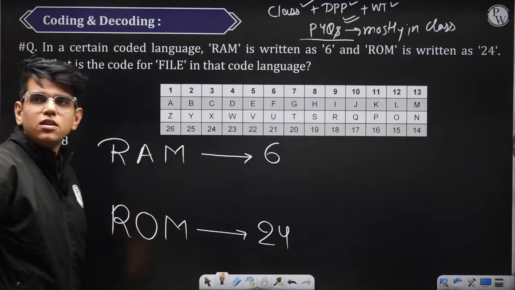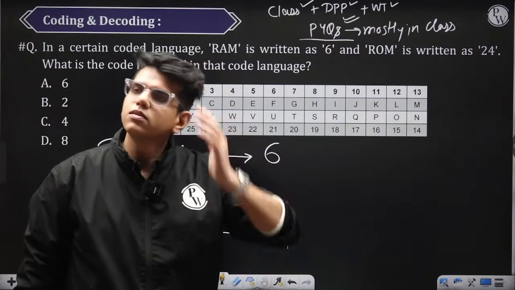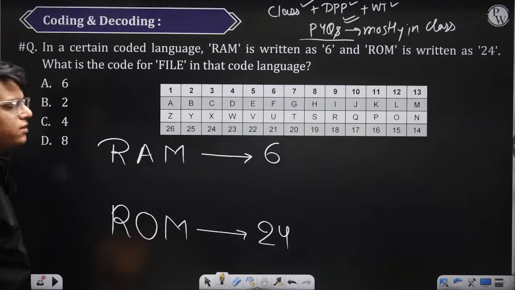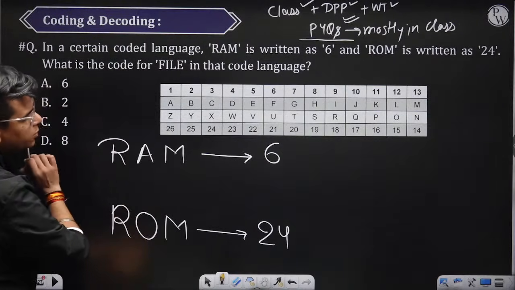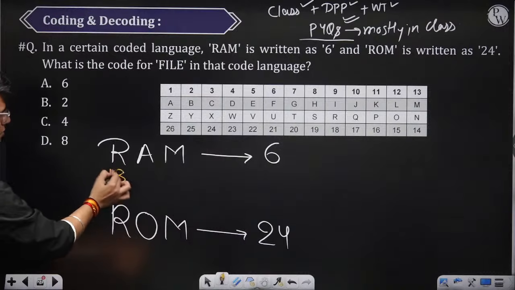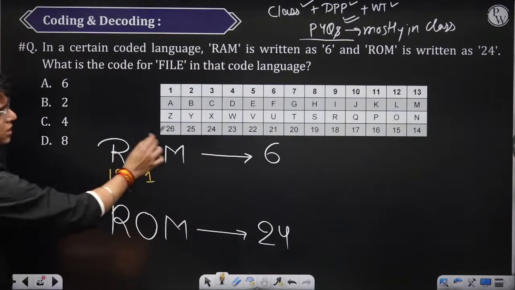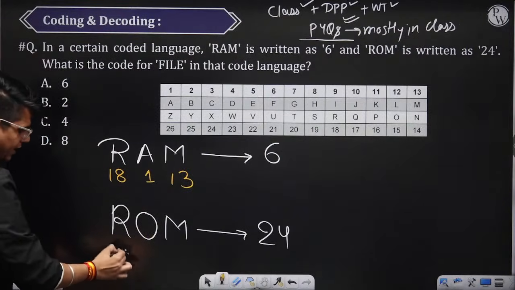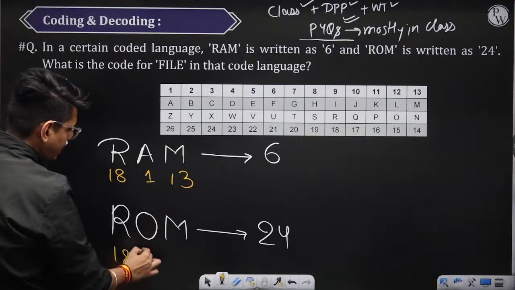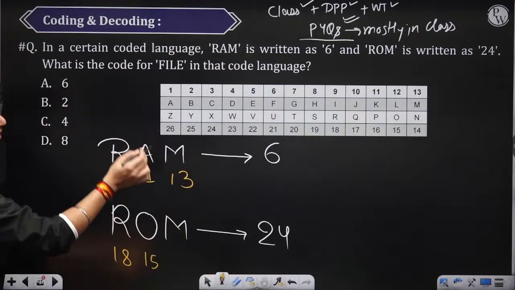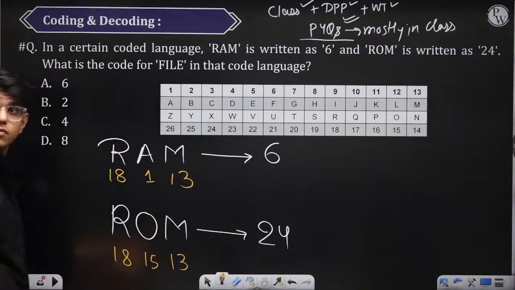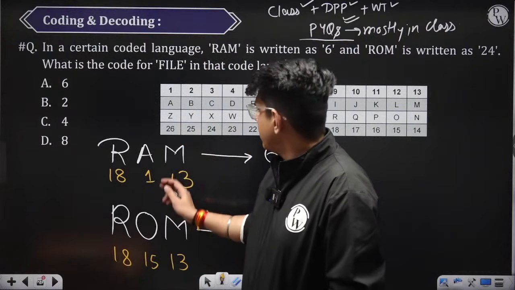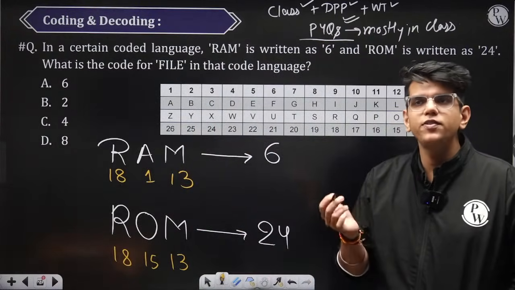आकांक्षा, क्या नहीं समझ में आया वो बताओगे? What is the problem? Can you explain it in detail, Akansha Sharma? So what is the positional value of R? 18. What is the positional value of A? 1. And what is the positional value of M? 13. Okay. Similarly, R is 18, O is nothing but 15, and M is nothing but 13. Done. Initially what we try to do is, first of all we check addition.